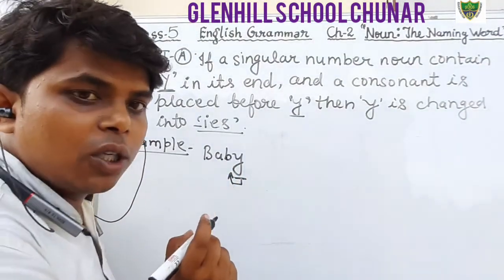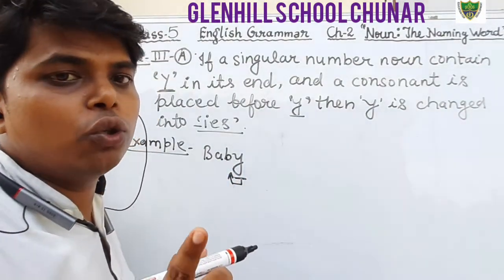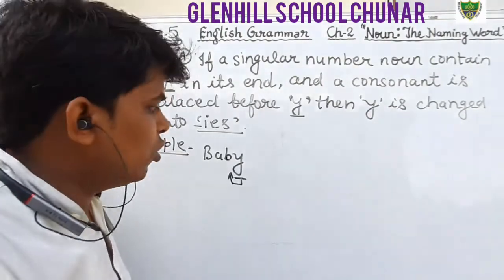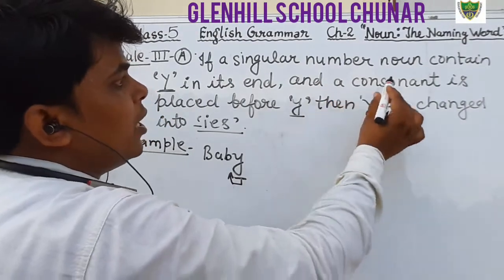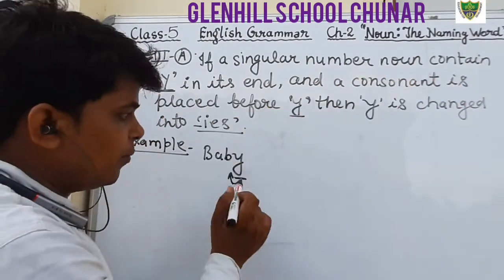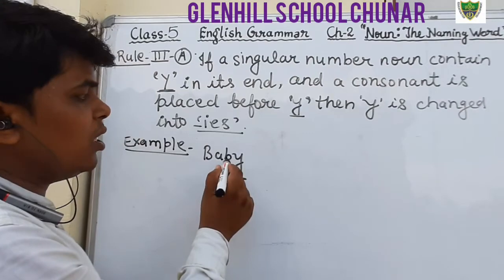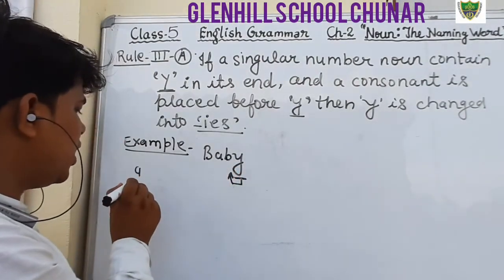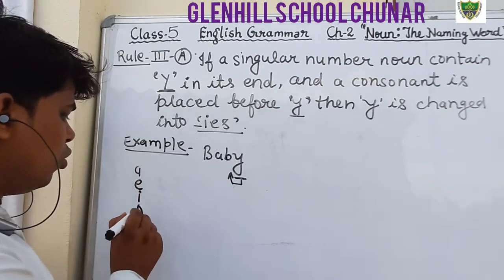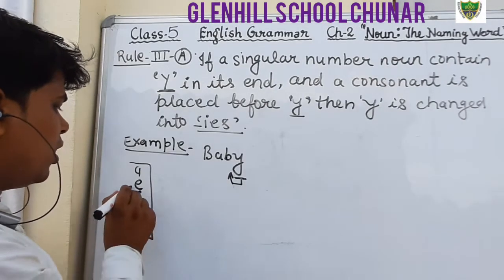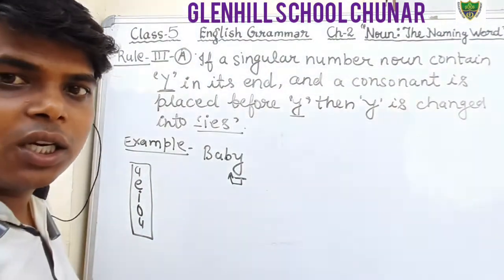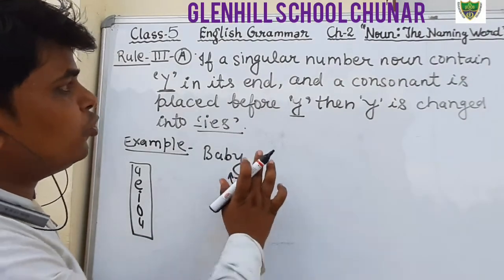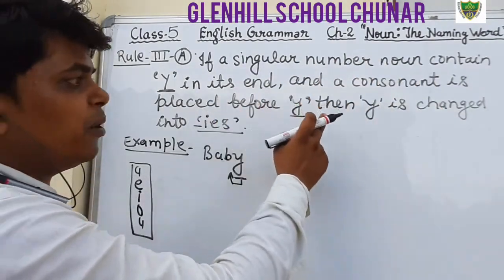Consonant you all know, besides a, e, i, o, u, the rest of the letters are known as consonants. Before y there is b, that is not a vowel. Vowels are only a, e, i, o, u, and the rest of the letters of English are consonants.